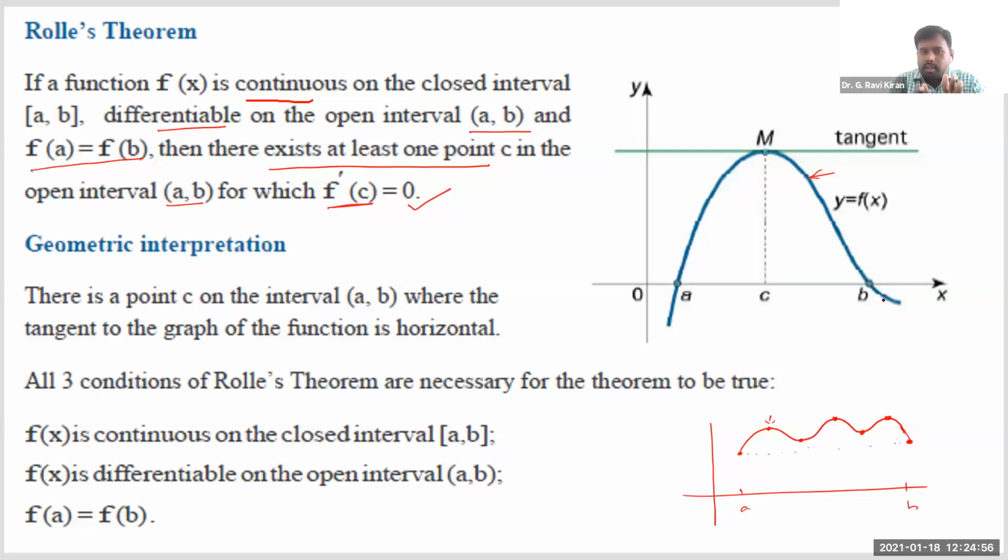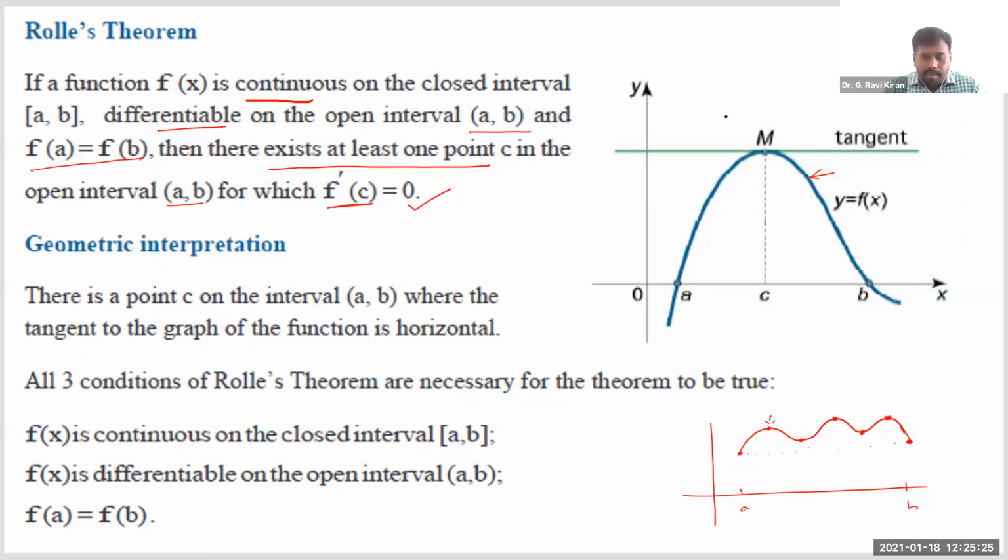I'm not directly connecting these two in Rolle's theorem, but Rolle's theorem says at some point definitely the instantaneous change will be equal to 0, right? So the instantaneous change will be equal to 0. If you speak of that in terms of speed, because you are climbing up, Rolle's theorem says, see, if you are cycling up and then you are coming down, there exists one point C where the instantaneous velocity will be equal to 0.